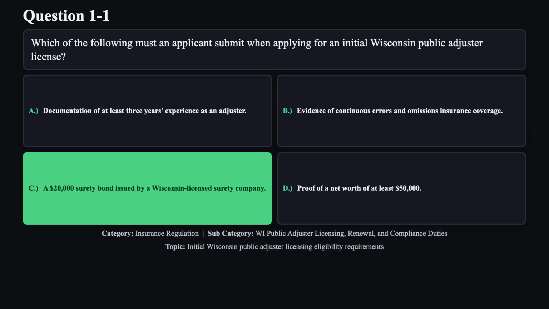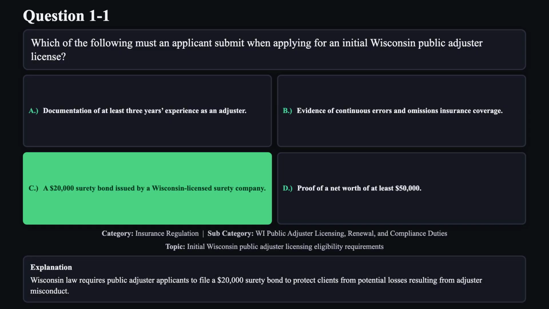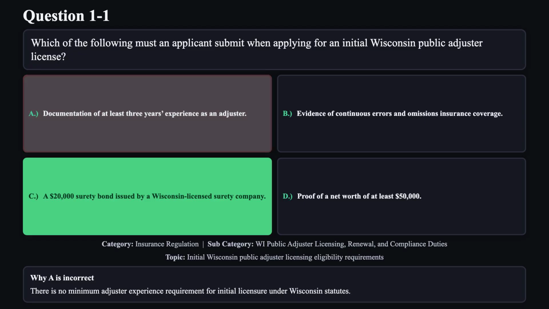The correct answer is C. Wisconsin law requires public adjuster applicants to file a $20,000 surety bond to protect clients from potential losses resulting from adjuster misconduct. Reason A is not correct.